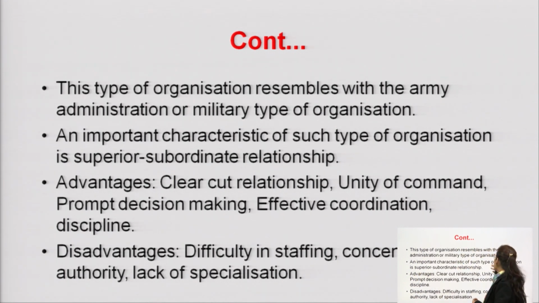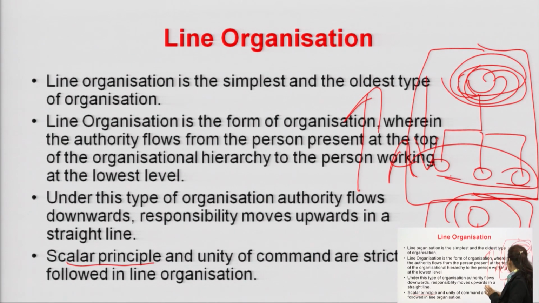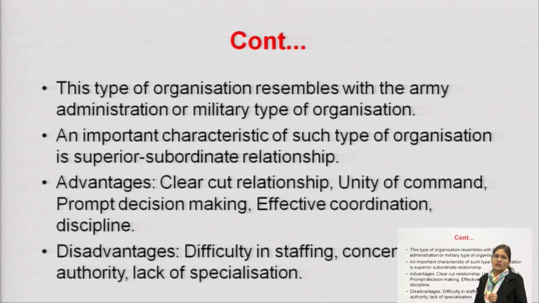A characteristic of such an organization is the superior-subordinate relationship. This type of organization tells you that there is one superior and one subordinate. That means authority is not divided into departments. The advantage is a clear-cut relationship, which means there is no confusion about whom to report to. Like in this hierarchy, he is the supervisor and he is the subordinate, and for him he is the supervisor, and so on. In the same way there is a clear-cut relationship in the organization.